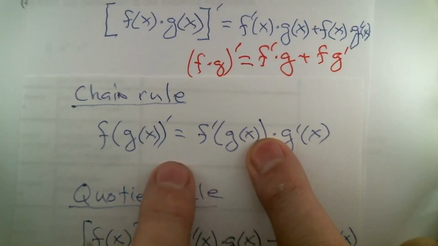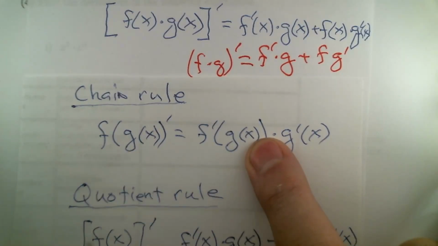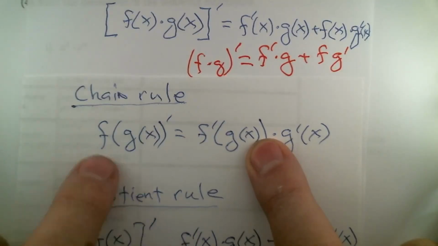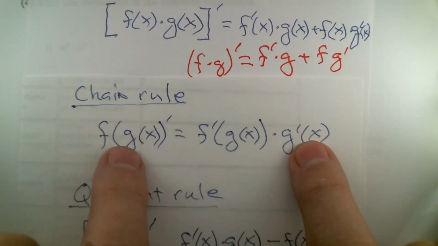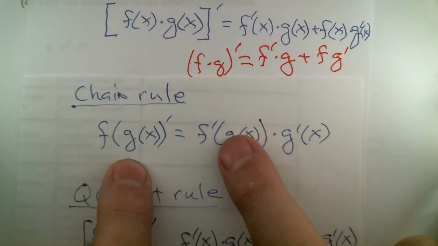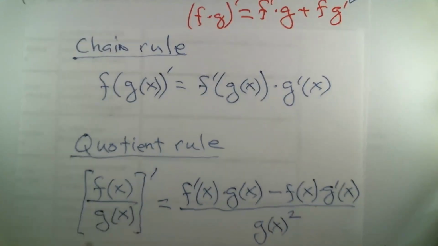Well, that corresponds with what f and g had in their arguments in the composition. So g was evaluated at x. That's why g prime is evaluated at x. f was evaluated at g of x, and that's why f prime gets evaluated at g of x. So for a lot of folks, that's the most confusing of these rules, but it's not bad if you see it that way. It's just the product of f's derivative and g's derivative, with the place they're evaluated matching the place where the original functions were evaluated.